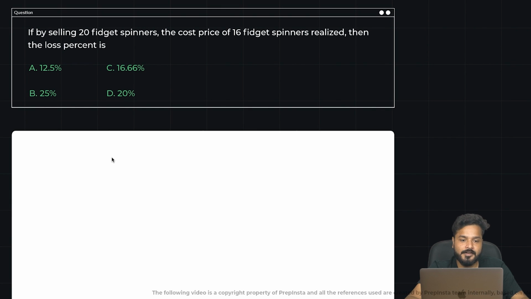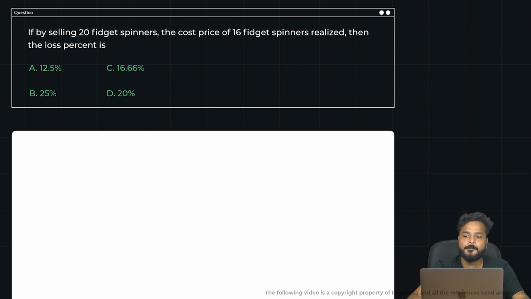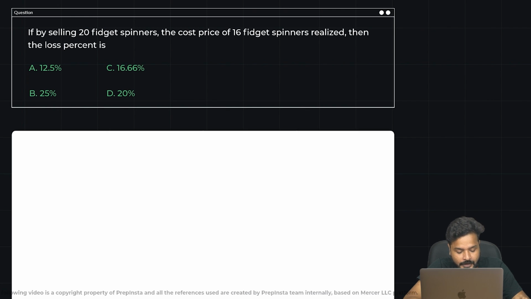Okay, talking about a question from cost price, selling price, and loss. Here's the question in front of your screen. Can you guys pause the video and start solving this on your own? Okay, so such questions are actually simpler. It's just that you have to be very smart, or you have to think about it in a very different manner.